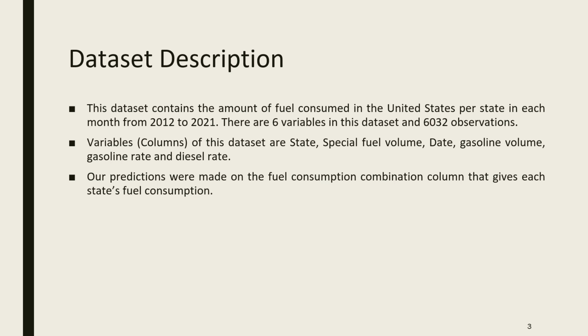And next is gasoline volume, the volume of gasoline consumed for every month of each state from 2012 to 2021, followed by gasoline rate and diesel rate. These are the tax rates of gasoline and diesel for each month. Our predictions have been done on the fuel consumption combination column, as we want to consider all the ways each state is consuming fuel.